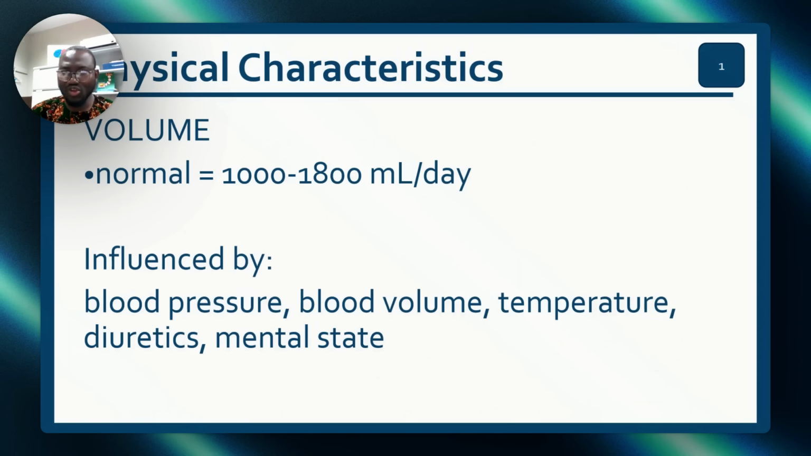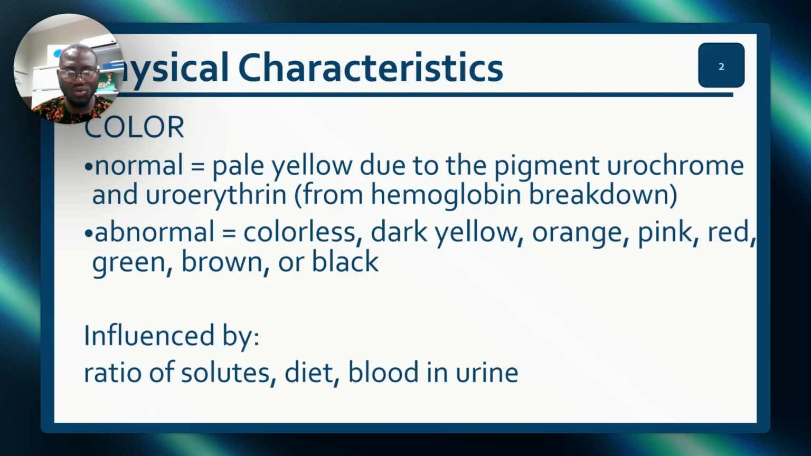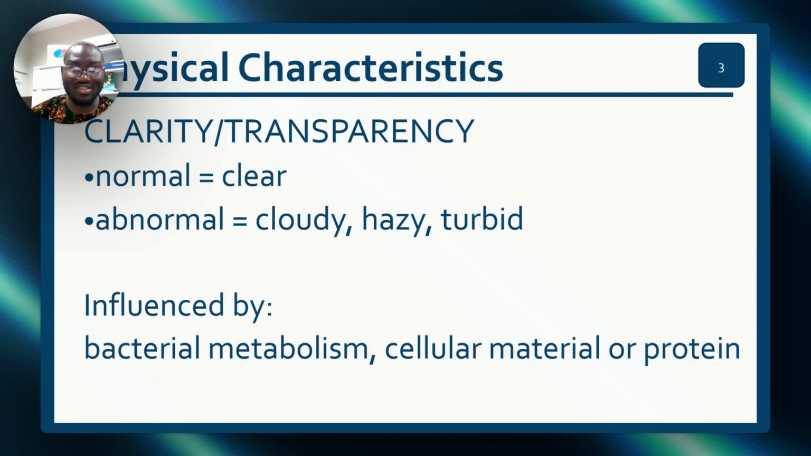Normal urine volume, we discussed it already. What affects urine volume? Blood pressure, blood volume, temperature, diuretics, and mental state. Now, what is the color? We've already mentioned it. As a result of hemoglobin breakdown, remember urochrome. This pigment, urochrome. That's what they like to set in the colleges here in the US. So a lot of things affect it.